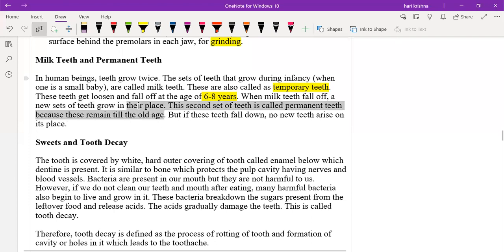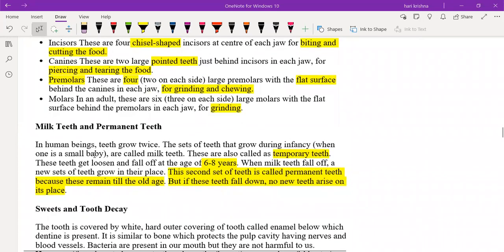They won't decrease, and they will not be damaged. But if the permanent teeth get damaged, new teeth will not come at all. If the permanent teeth break, again we won't get any set of teeth. That is the case with permanent teeth. But in the case of temporary teeth, we'll get another set of teeth, right? Yes, sir, it will come.